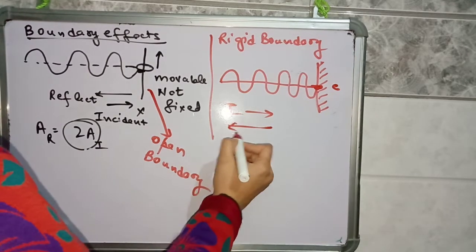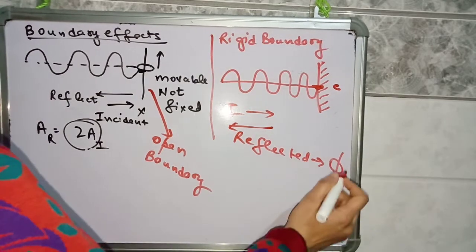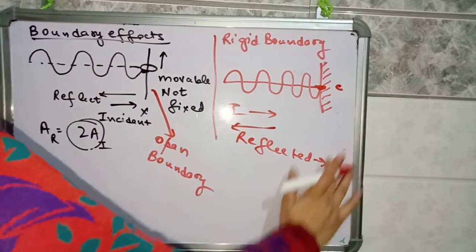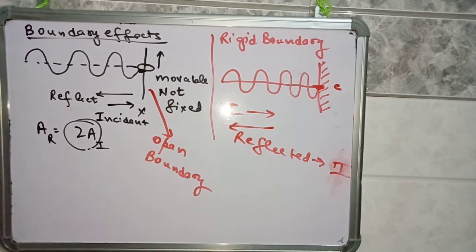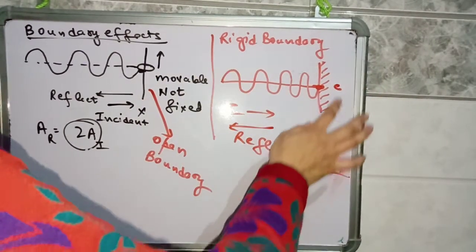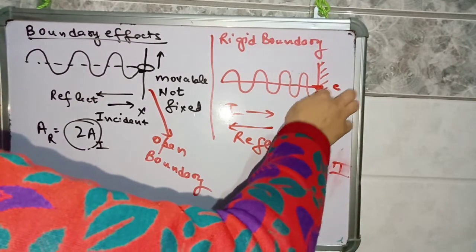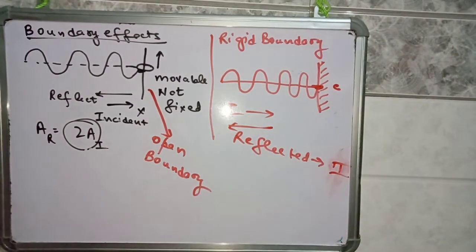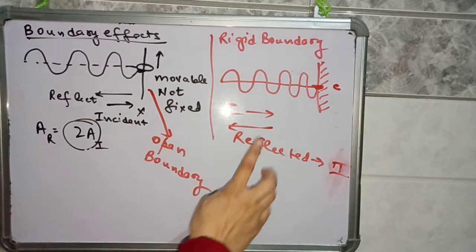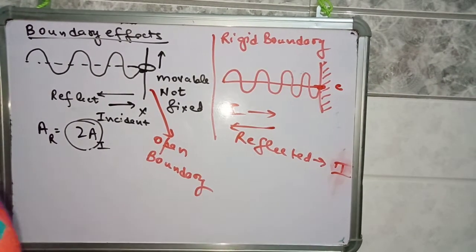So in the reflected wave there is a phase change of 180 degrees. The wave will get reflected with a phase angle of 180 degrees. Why so? Because the incident wave is moving the particle in the upward direction, and because this boundary is fixed, this wall or any fixed end will pull the particle in the downward direction. So the particle which was initially going upward will now move in the downward direction. It means there is a phase change of pi.